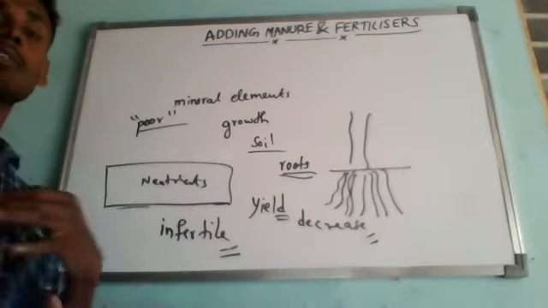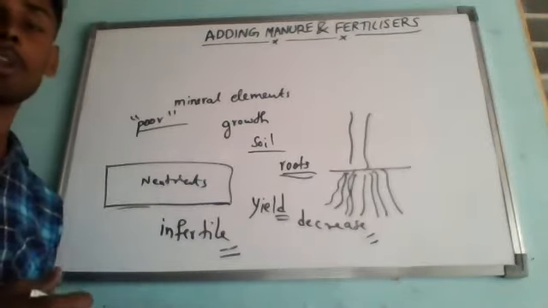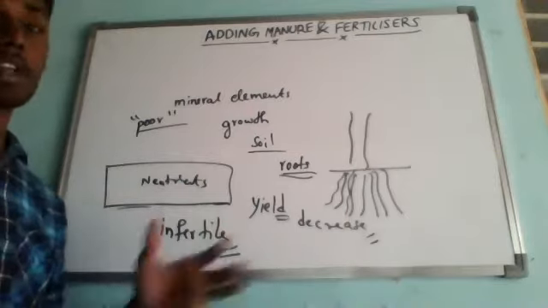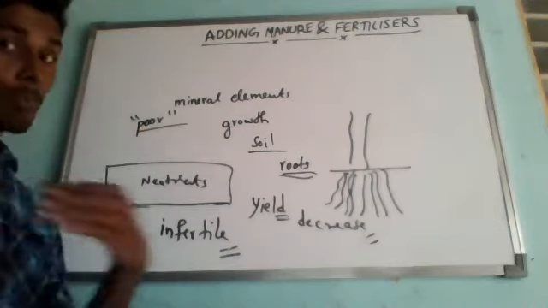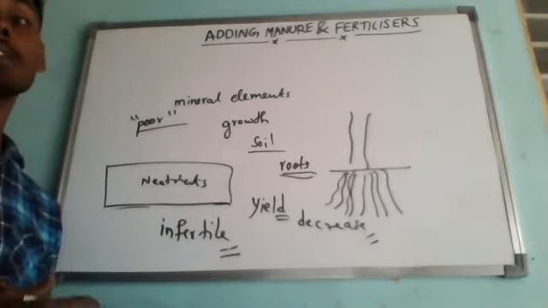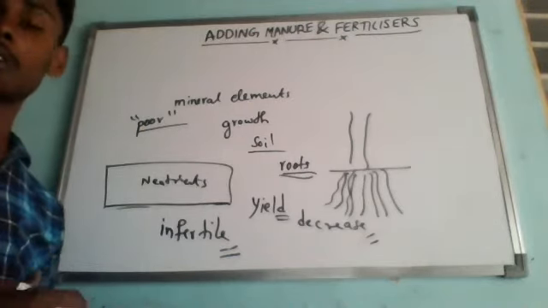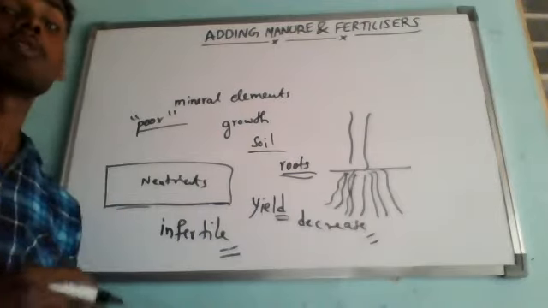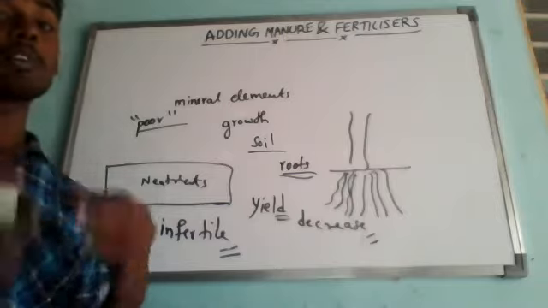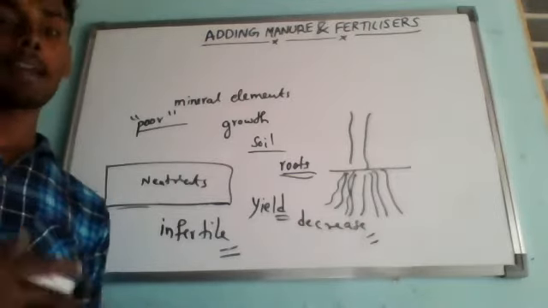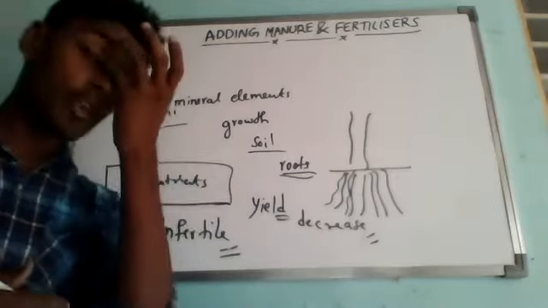By nature also some nutrients will be reformed, but it takes a very long time. So from time to time we have to put back the required nutrients useful for the growth of crops by adding manures and fertilizers.